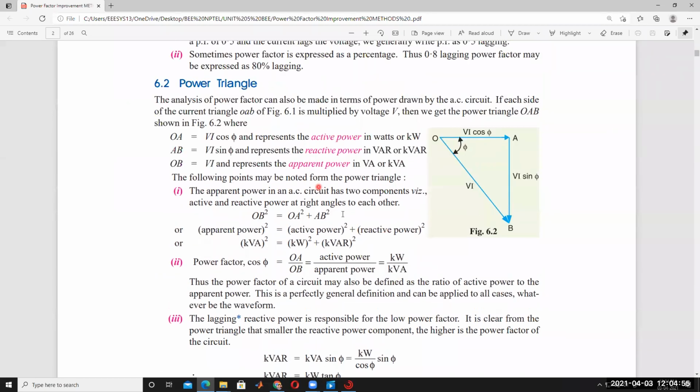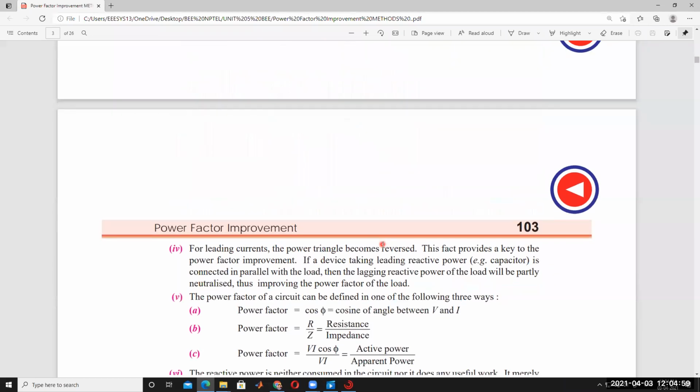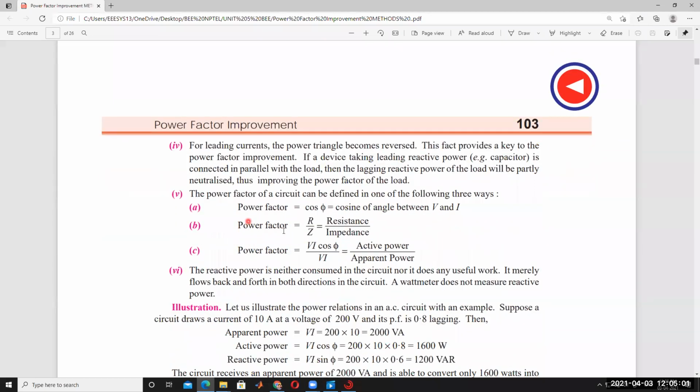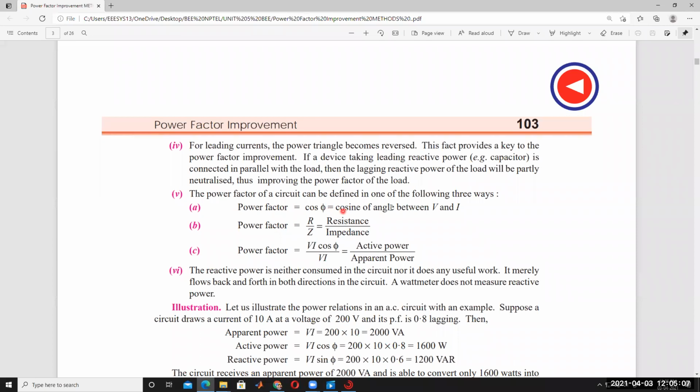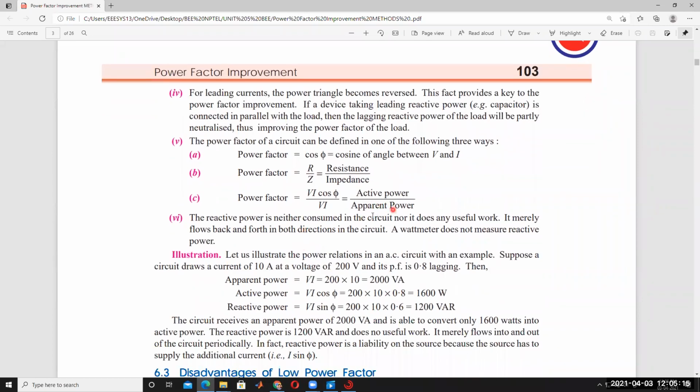I already explained this concept at the start. There are three different relations for power factor. Power factor is cos phi, the cosine of the angle between voltage and current. Power factor is also R by Z, resistance per impedance. And power factor is also active power by apparent power.